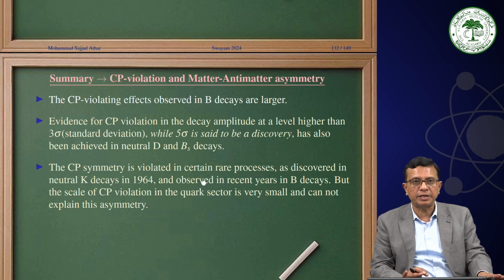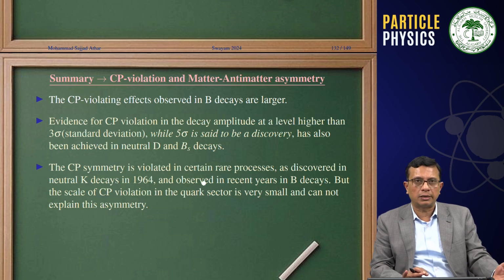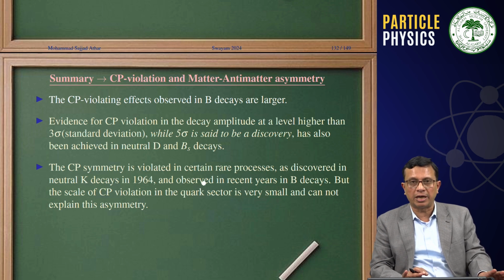CP symmetry is violated in certain rare processes, as discovered in neutral Kaon decays in 1964 and observed in recent years in B decays.